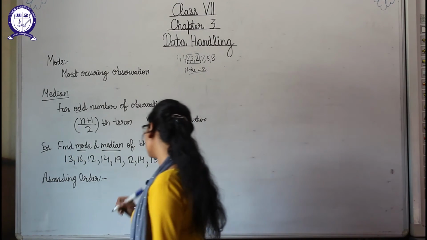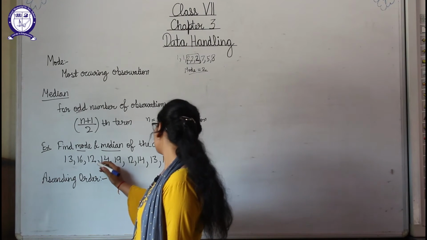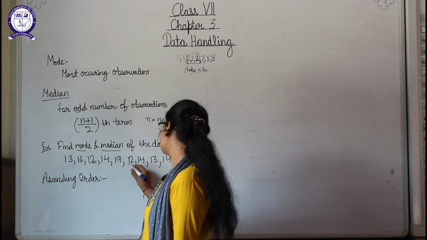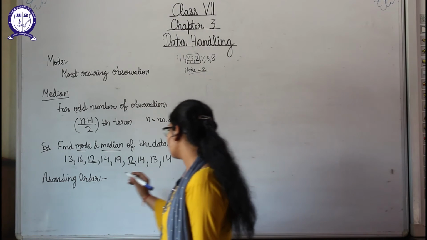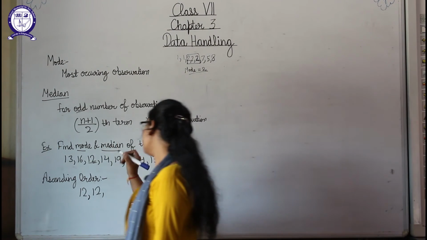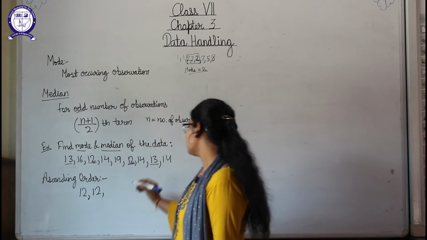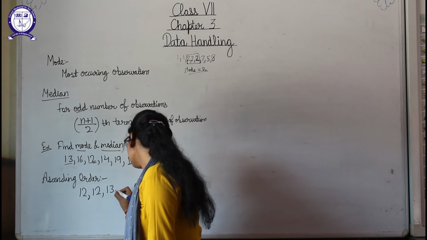What will be the ascending order of this data? Here, what is the smallest number? I think 12 is the smallest here, and 12 is occurring 2 times. So we will write 12 and 12 here. Okay, now 13 is 1 time and 2 times, so we will write 13 also 2 times.